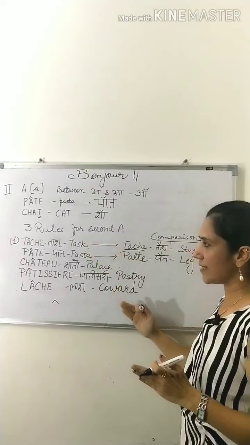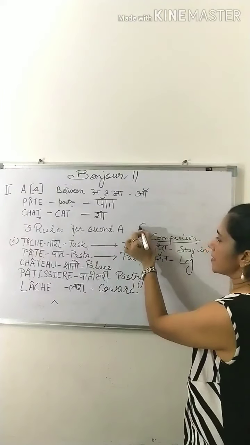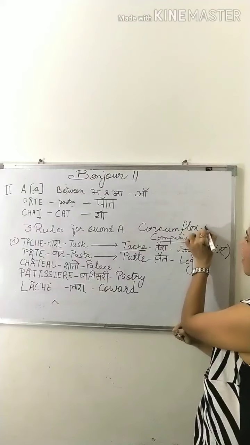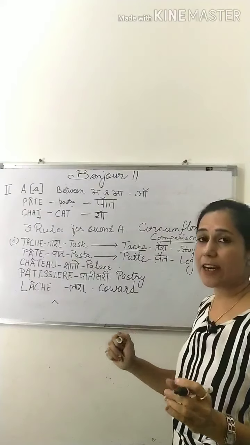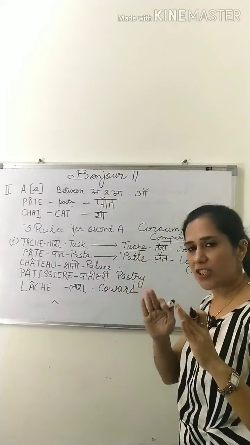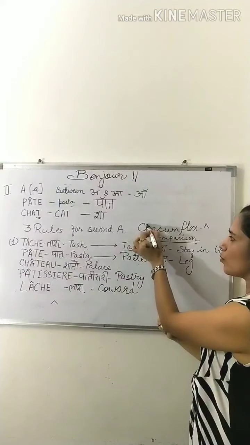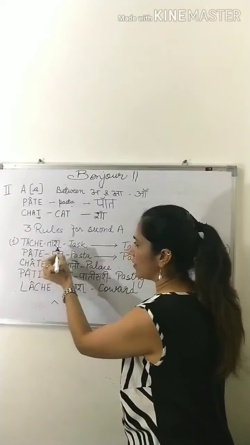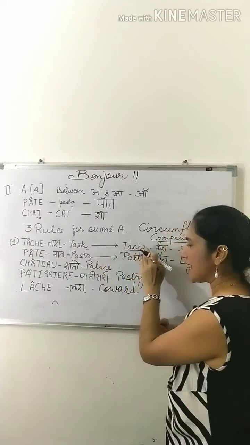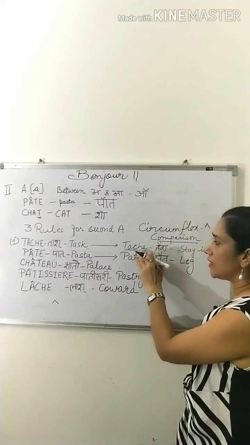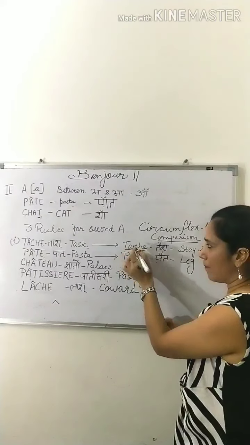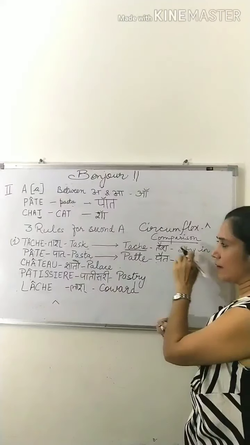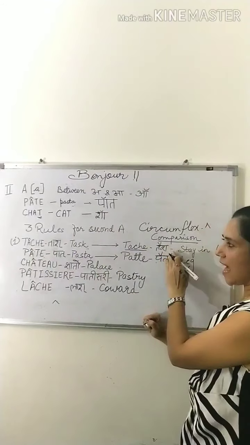The first rule is when we have circumflex here. This means we have cap. For easy understanding, note this is called cap. Just for easy understanding, otherwise the word is circumflex. Tash, the meaning is task. Please compare this with another word tash without cap. This will be pronounced as tash. The meaning is stay in. This is tash, this is tash.